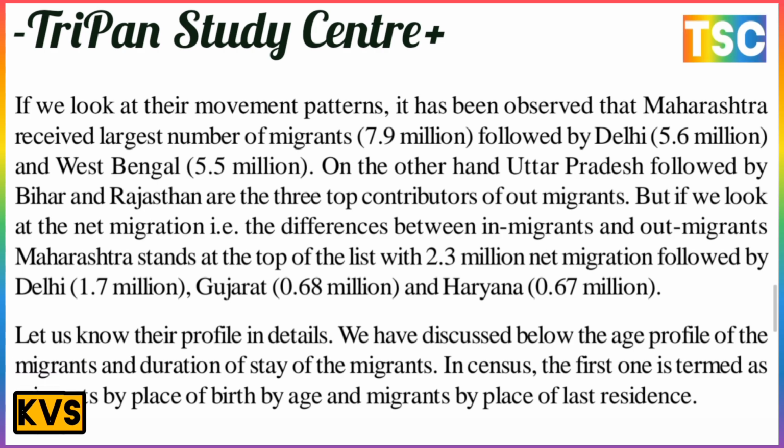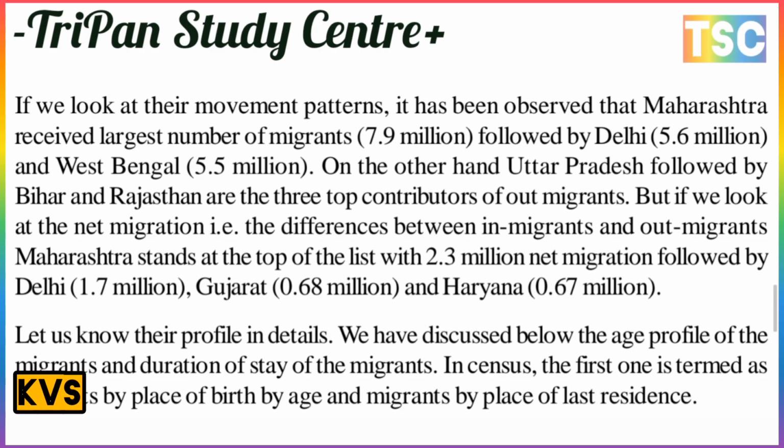On the other hand, Uttar Pradesh, followed by Bihar and Rajasthan, are the three top contributors of out-migrants. But if we look at net migration, the difference between in-migrants and out-migrants, Maharashtra stands at the top of the list with 2.3 million net migration, followed by Delhi with 1.7 million, Gujarat with 0.68 million and Haryana with 0.67 million. There is a most important number here.